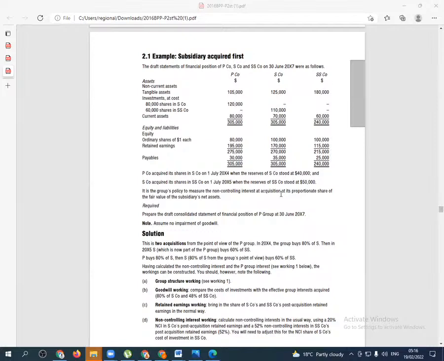So what do they want us to do in this case? They want us to prepare the draft consolidated statement of financial position of P Group at 30th June 2017. So the very first thing that we need to do, ladies and gentlemen, is to understand how this group is structured. That is the first thing we need to understand.